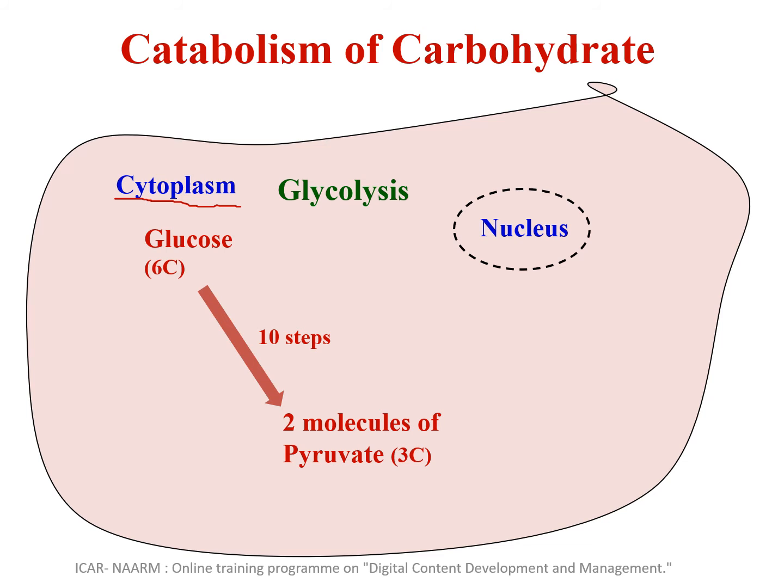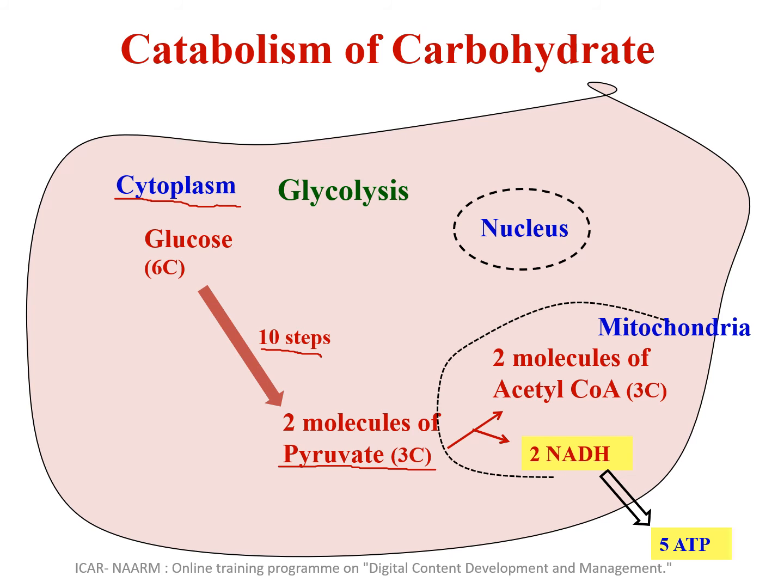Here, glucose, which is a 6 carbon unit, will get broken down into two 3 carbon units called pyruvate. This takes place in the presence of oxygen, an aerobic condition, and it consists of 10 steps. In 10 steps, 6 carbon glucose is converted to 3 carbon pyruvate. So we get 2 molecules of pyruvate. Next, this pyruvate is converted into acetyl-CoA, which is again a 3 carbon molecule. This conversion takes place inside the mitochondria.